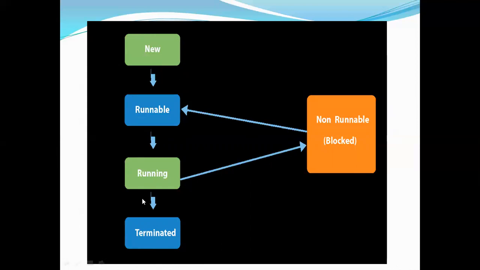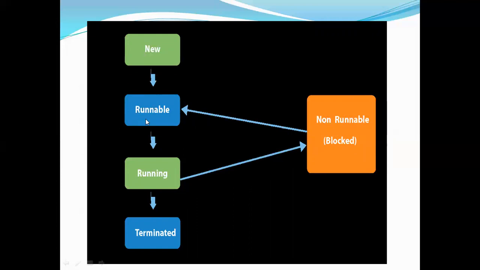If you observe, while it is executing in the running state, in between some interrupt may happen or it may go for an event to happen. In that case, it will stop running and go to a waiting state, which is called non-runnable, also called the blocked state. It will wait here until its task is done. Once it is done, it will again go to the ready state, which is there in the runnable state actually.